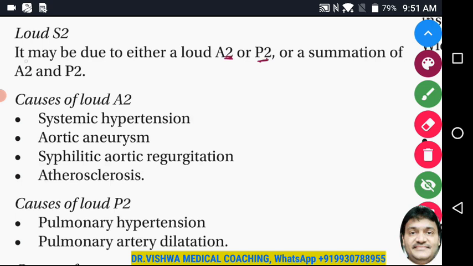Or may also be a summation of A2 and P2. It can occur because of systemic hypertension. Now, why exactly? This why is very important here.